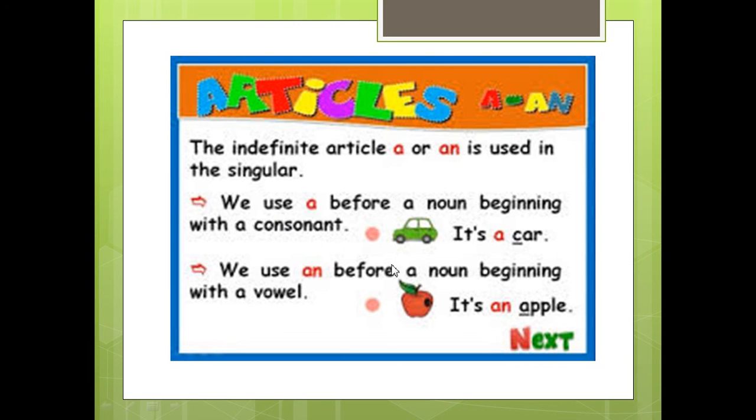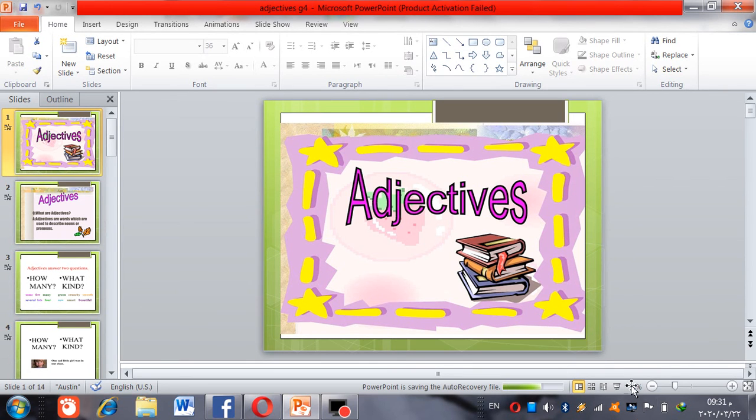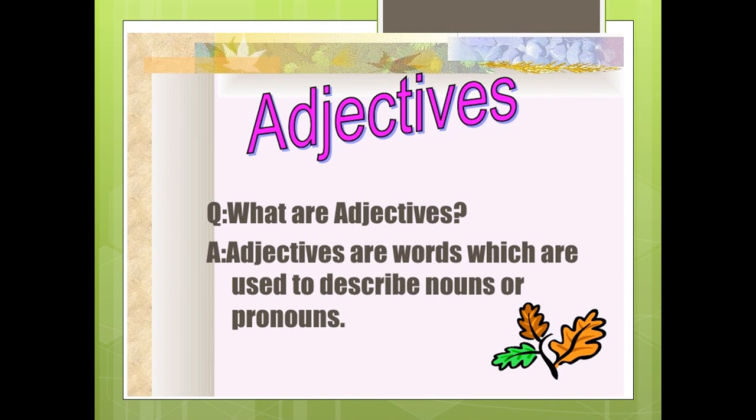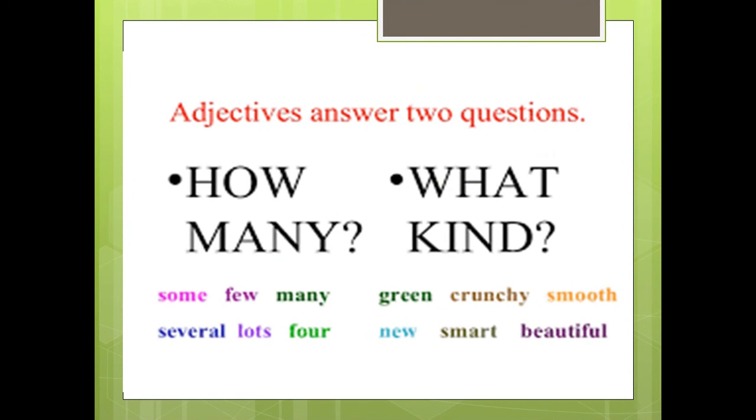So a comes with consonants, like it's a car. Car here starts with a consonant, so we use the article a. We use an before a noun beginning with a vowel. It's an apple. So again, adjectives are words used to describe nouns or pronouns, and we have two kinds or two types of adjectives.